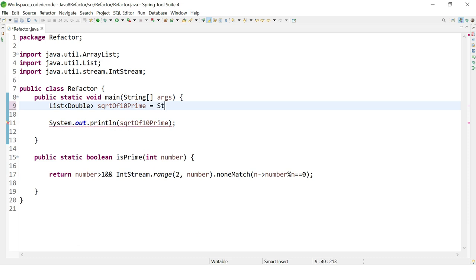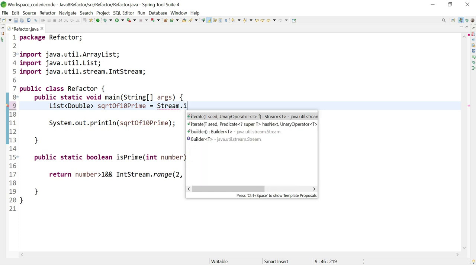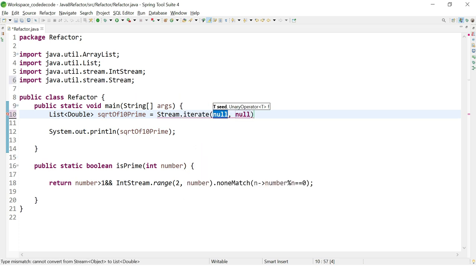So I am removing this code and I am taking Stream.iterate, and I'm iterating it from 1, with i plus 1.